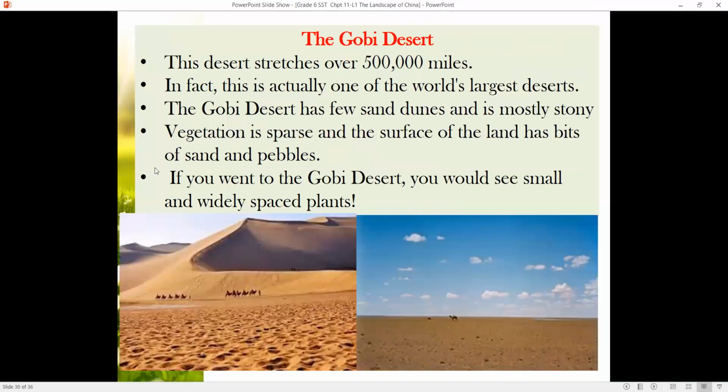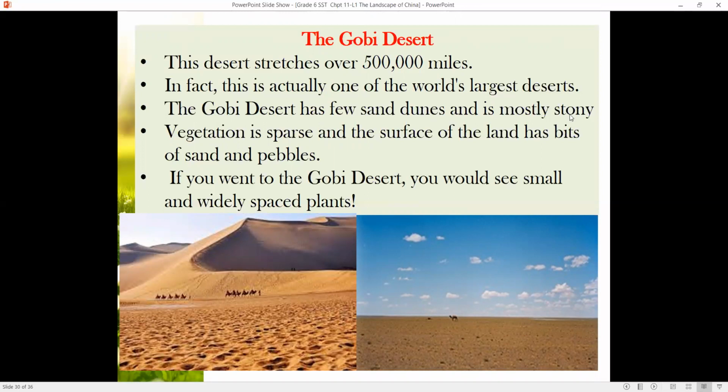The Gobi Desert. This desert stretches over 500,000 miles. Wow. In fact, this is one of the world's largest deserts. The Gobi Desert has few sand dunes.